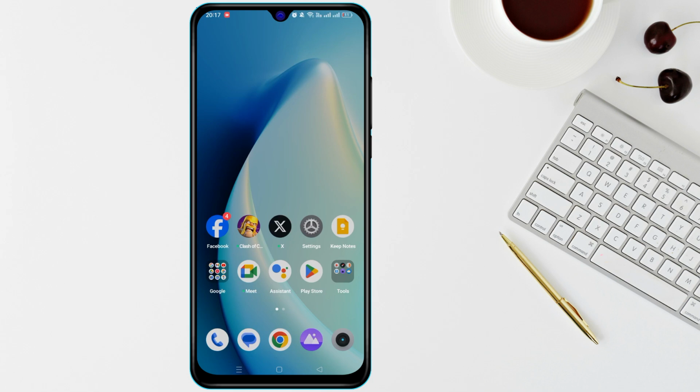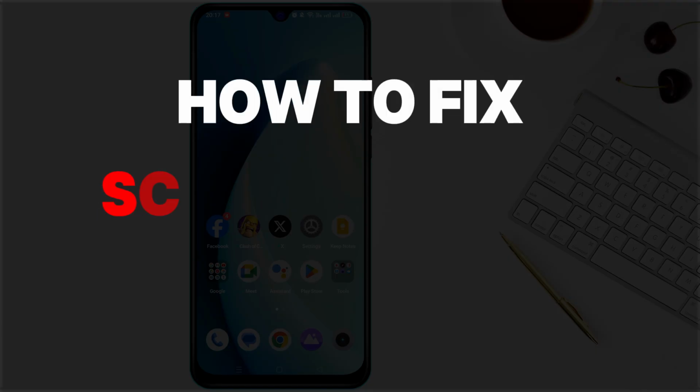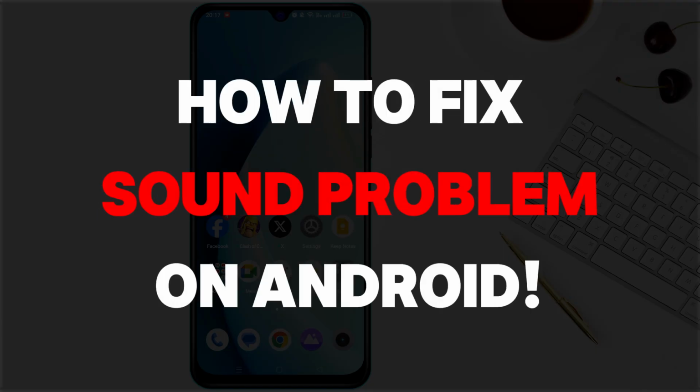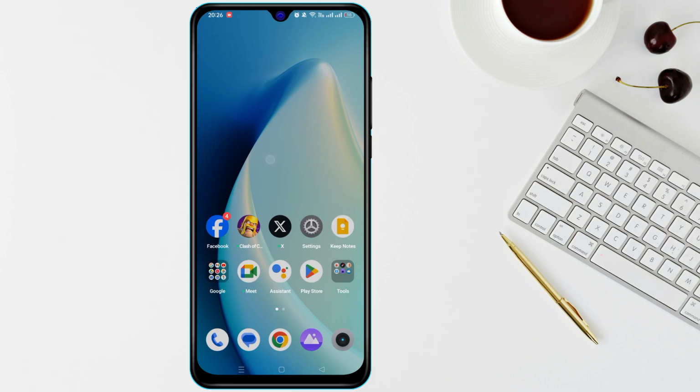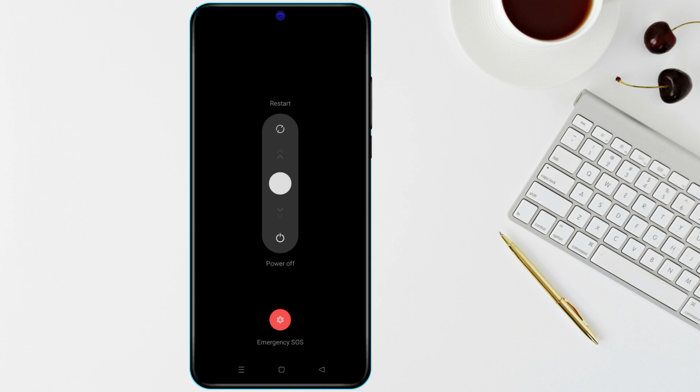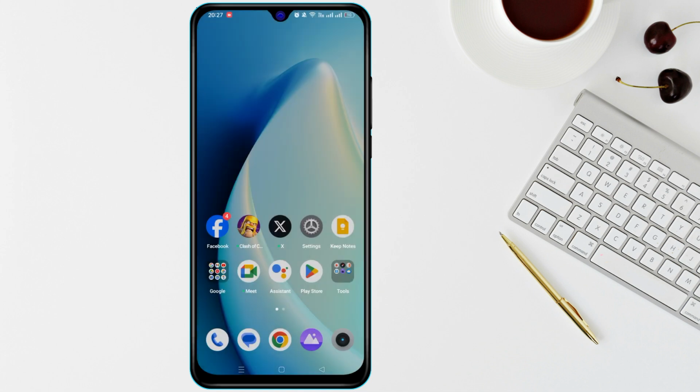Welcome. In this tutorial, we will cover several methods to fix sound issues on your Android phone. Let's get started. First, try the simplest solution: restart your phone. Sometimes a quick reboot can resolve minor software glitches that may cause sound problems. Hold the power button, tap restart, and see if your sound is restored once your phone reboots.